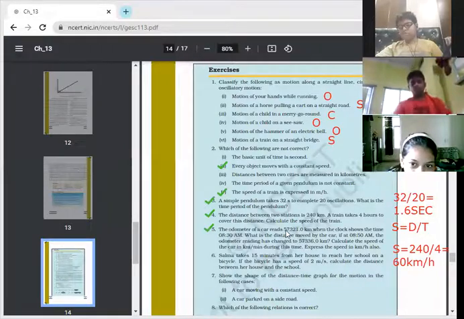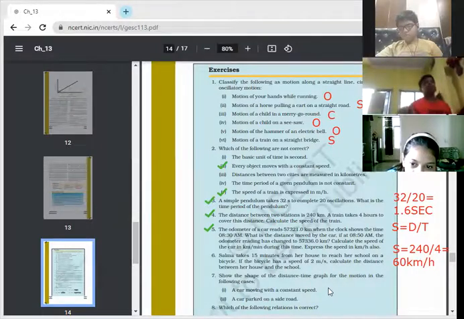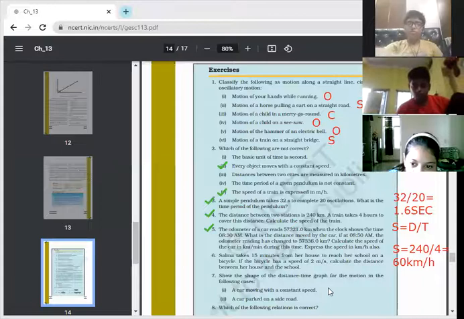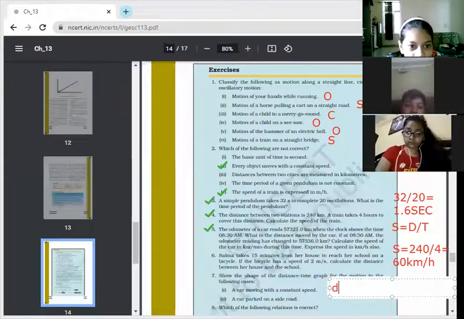57336 minus 57321. How much will be the kilometer distance? 15 kilometers. Yes, good. Distance will be 15 kilometers.